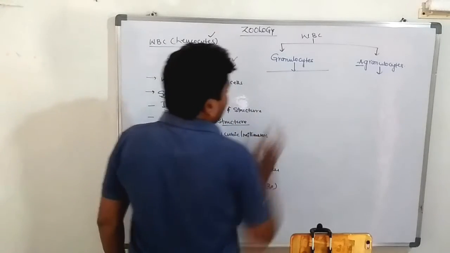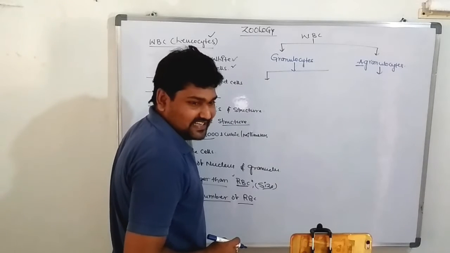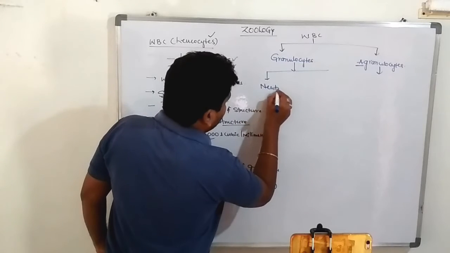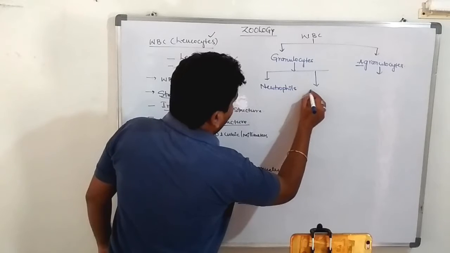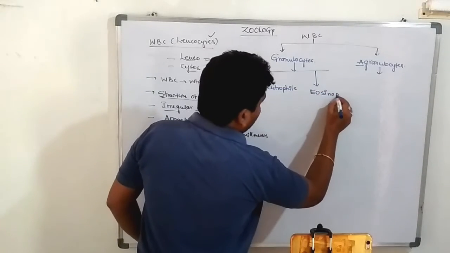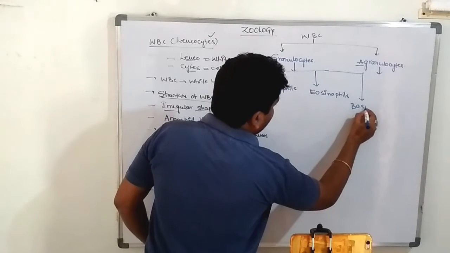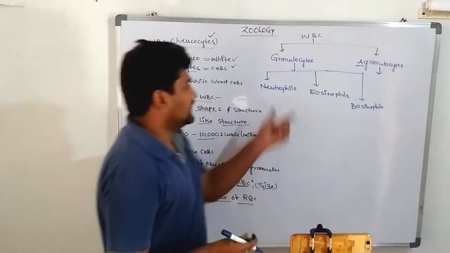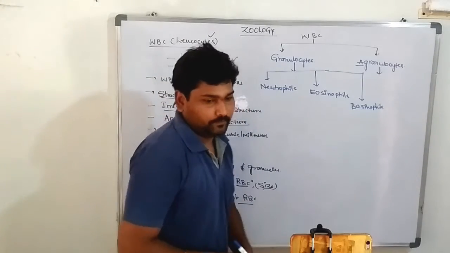The granulocytes can be classified into 3 types according to their size, structure and granules: first neutrophils, eosinophils, and last one basophils.